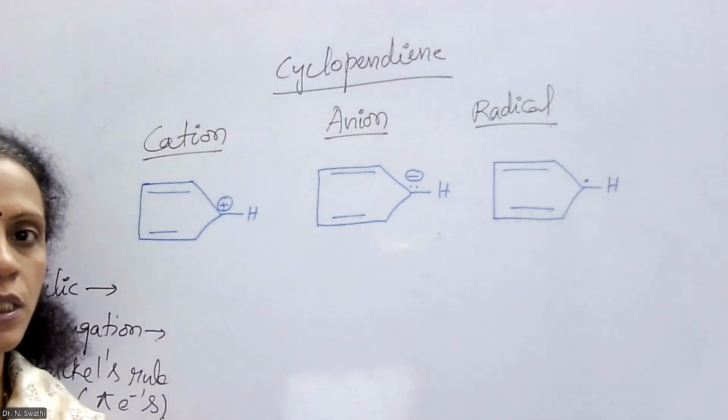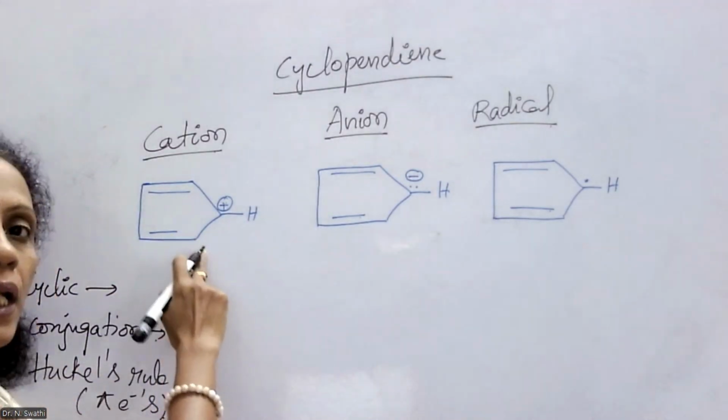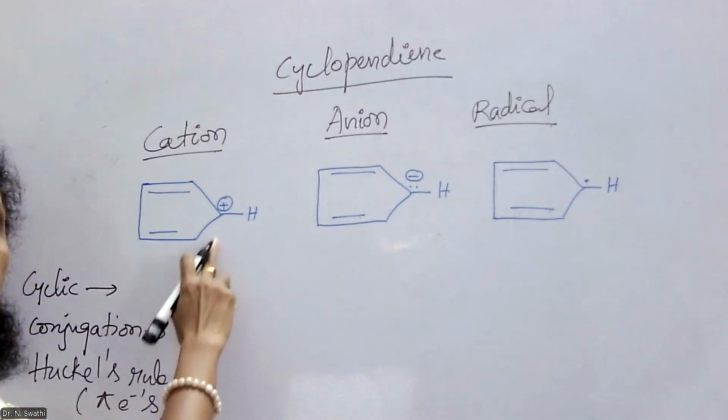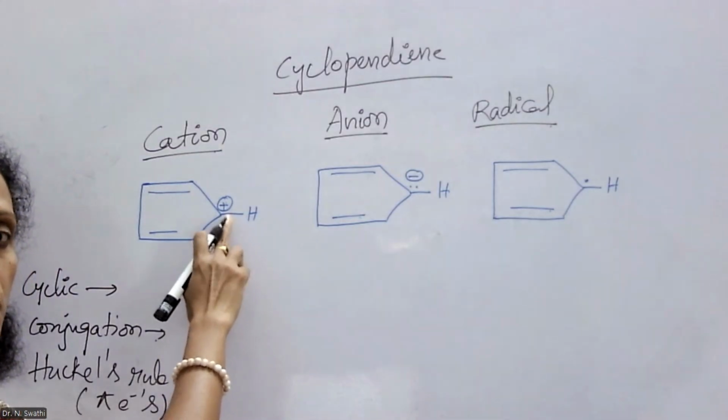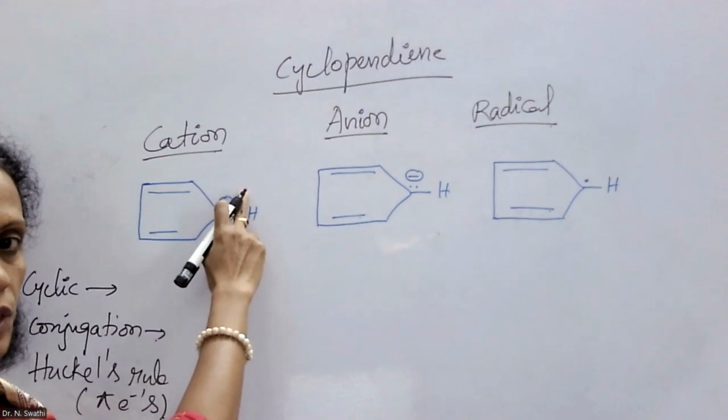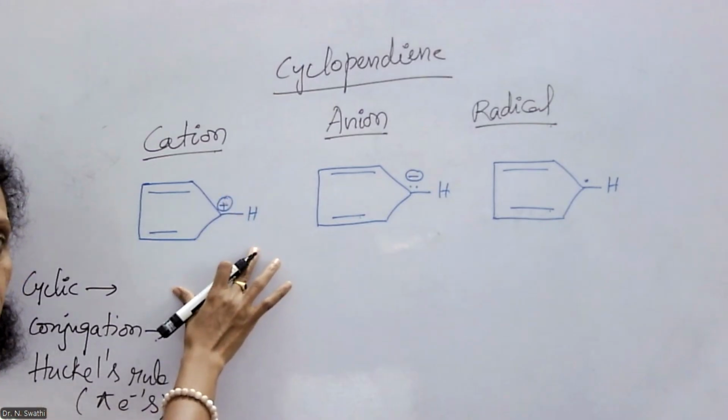That means double bonds at alternative positions. Now the first one is cyclopentadienyl cation. Because it has lost electrons with respect to one carbon, it gets a positive charge. So this is how we can show the structure of the cation.